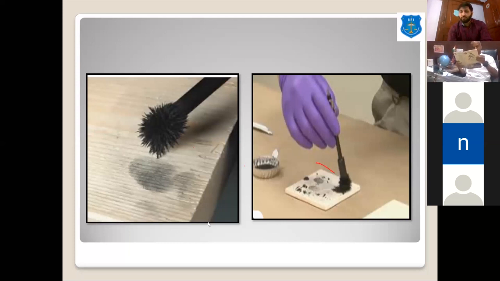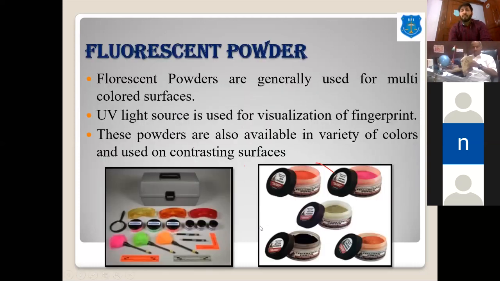Then we have fluorescent powder methods as well, meaning we have fluorescent colors of different kinds, like neon and other fluorescent colors.